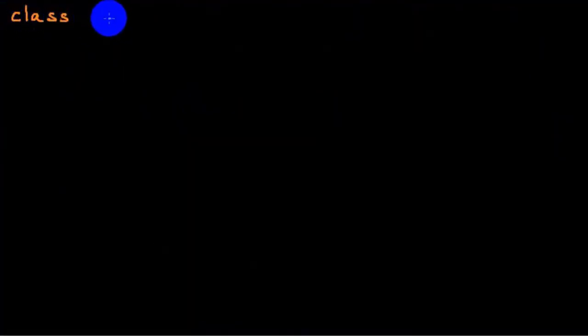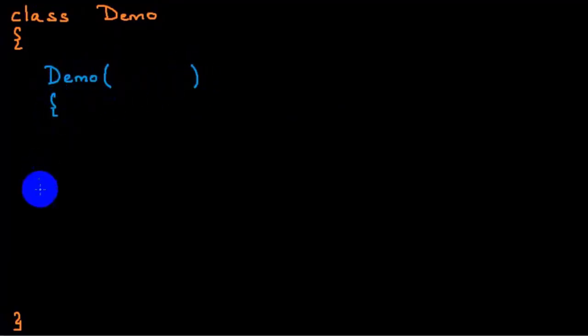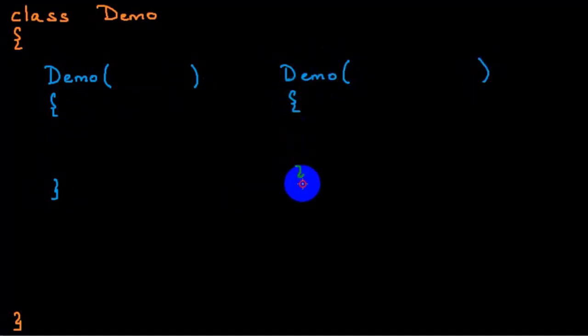See here, guys. I will have a class. A class is a blueprint of an object, and the class name I can take as anything. I'll just take it as demo. Open curly braces and close curly braces. Is this a syntactically valid class? Absolutely. Now I will have a constructor. The class name is demo and the constructor name is demo. Open parenthesis, close, and open curly braces, close. This is one constructor. Can I have one more constructor? Yes, sir, you can have any number of constructors. Demo, open parenthesis, close, and open curly braces, close.